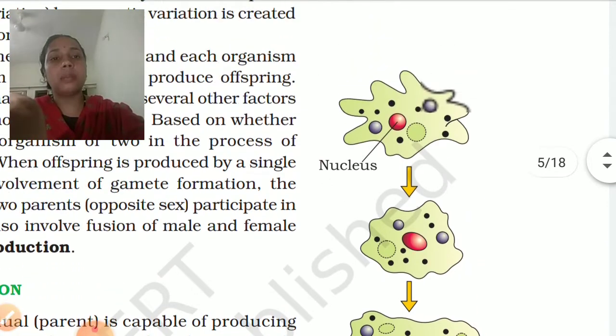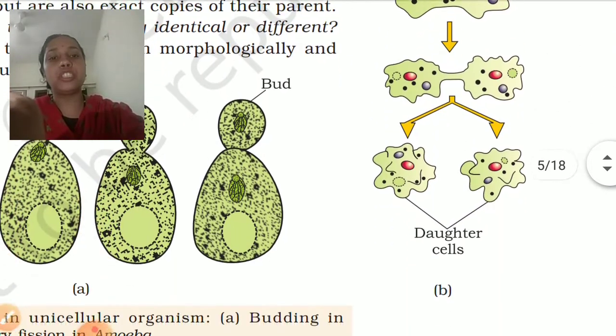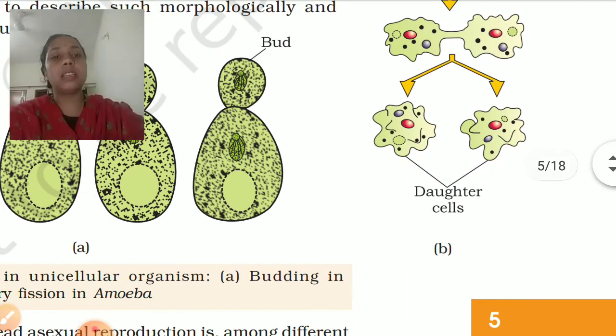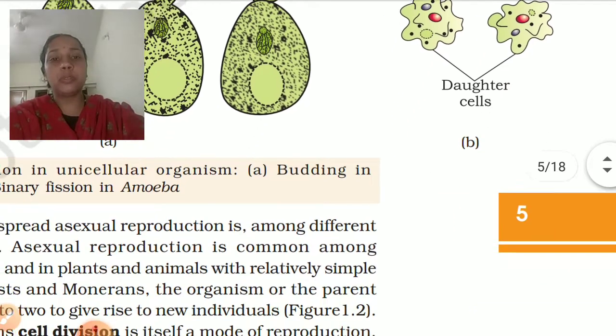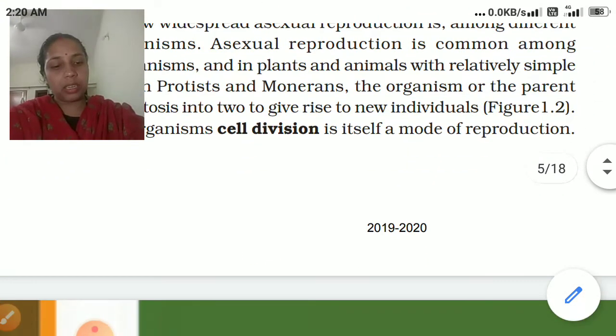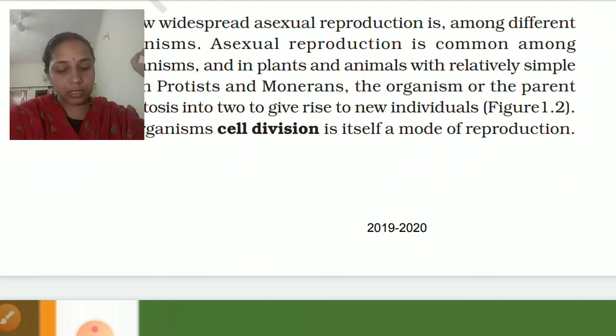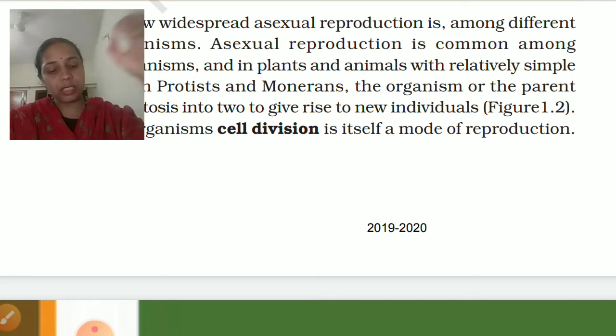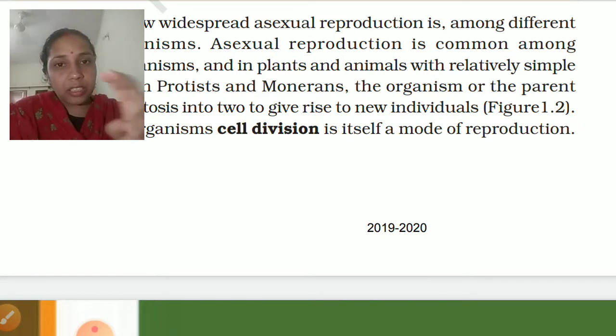This is amoeba. In amoeba, which type of reproduction takes place? It is binary fission. Amoeba reproduces by the process of binary fission. Now, budding and binary fission. What is binary fission? Binary fission is the division of the parent into two equal halves.